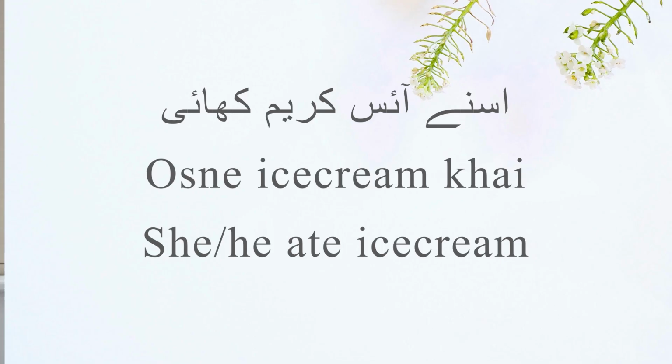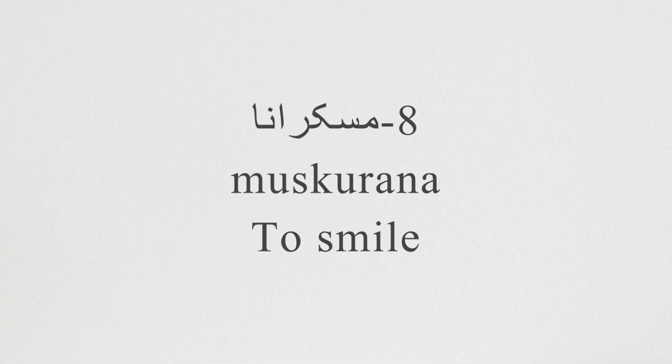Here it's difficult to find out who you are talking about, because in the sentence it's not identifiable. So basically you just determine it with the context, in which situation you're using it. He or she ate ice cream. Usne ice cream khai.